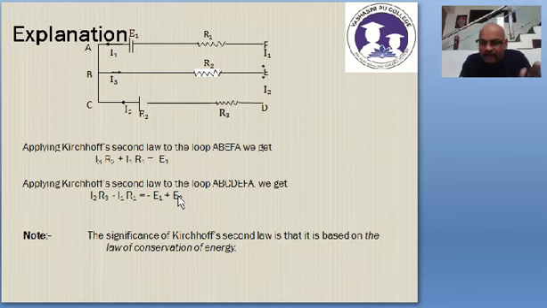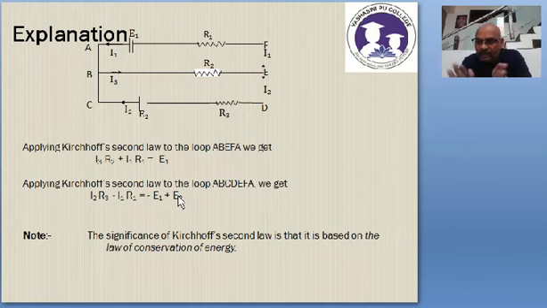I repeat again, dear students, mark the directions of the current in different parts of the mesh arbitrarily, the way you want. Traverse the mesh either clockwise or anti-clockwise. While traveling, if the current and you both are in the same direction, then take the IR product positive, or else negative.